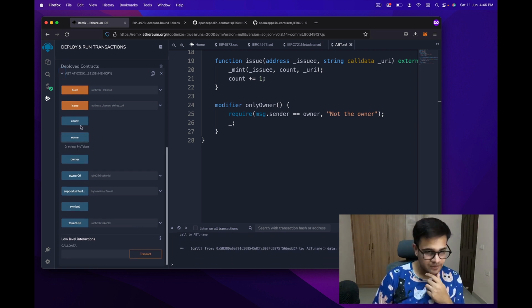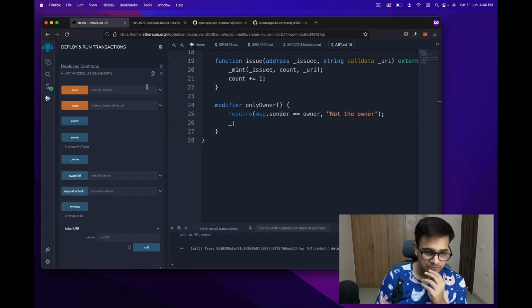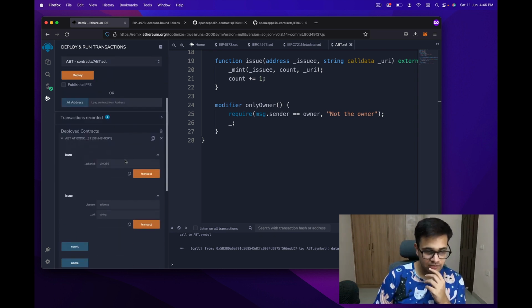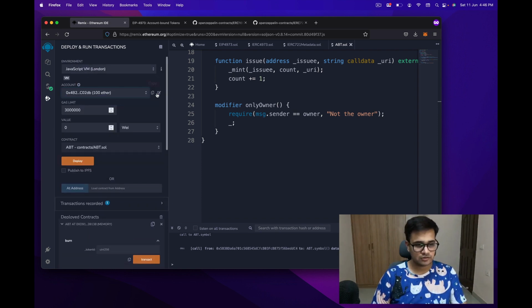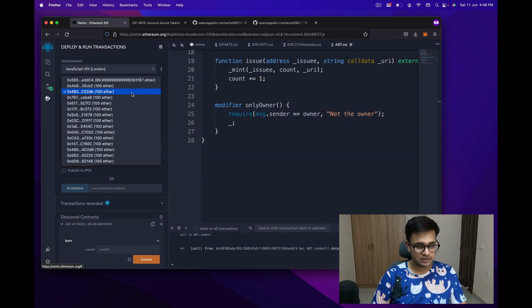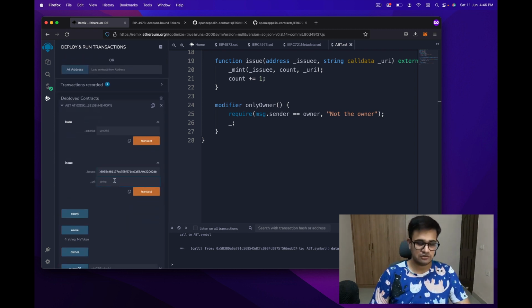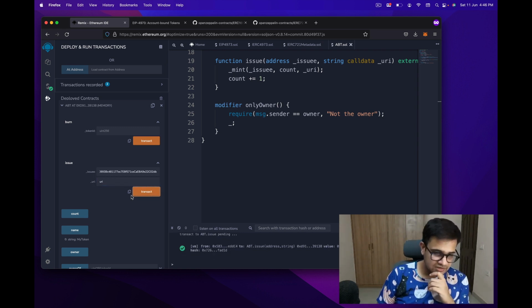Once deployed, you can see these are the few methods that are available. There's a name, there is a symbol, there's a token URI, so every token will have its own URI. There's a burn, and there is an issue. So only the owner can issue a token. So let's say I want to issue a token to this specific address. So what I'll do is I'll just paste the address and the URI will be, let's say, URI. Okay. So if I click transact, the transaction succeeds.